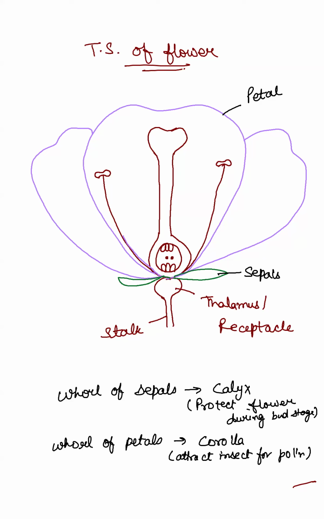Moving on to the female reproductive part. Female reproductive part consists of 3 parts. First is stigma. ठीक है. The sticky part, stigma. फिर उसके बाद स्टाइल, मेरे पास जगह कम है इसलिए मैं पेटल के ऊपर ही लिखती हूँ, आप बाहर निकाल के लिखना उसको लाइन का पूरा. And the last one, this outermost ovary.